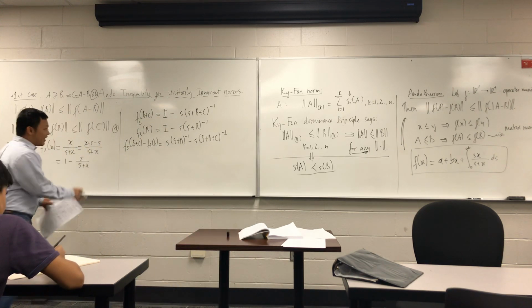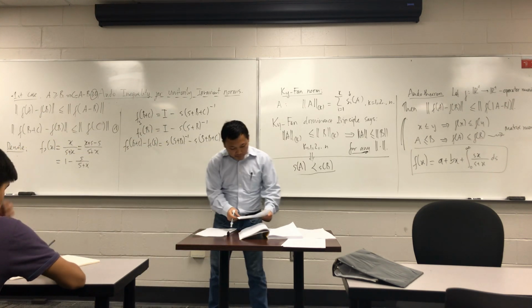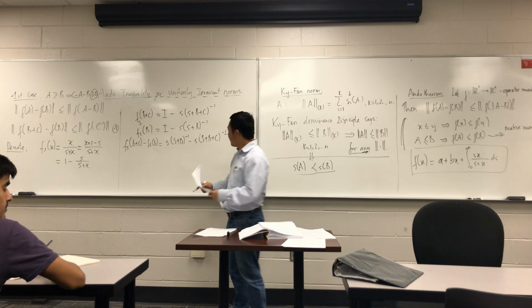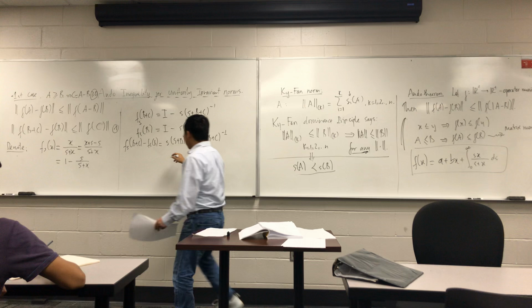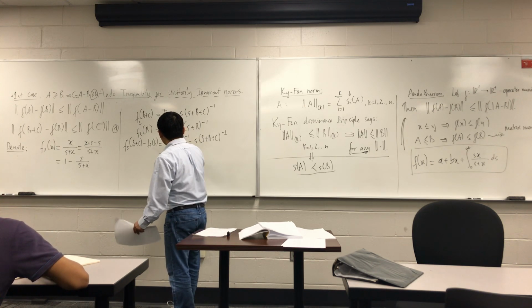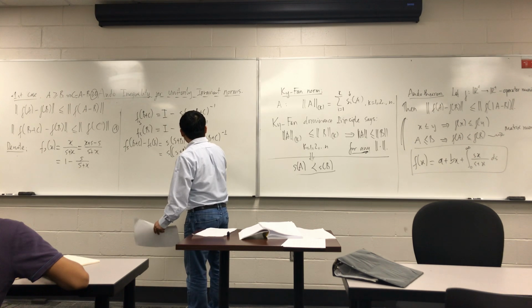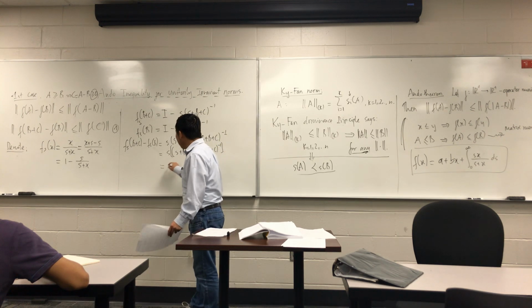Now if we write this, I can say (s plus b) to the power minus 1, and then something, minus (s plus b plus c) to the power minus 1. Actually, this is very interesting.